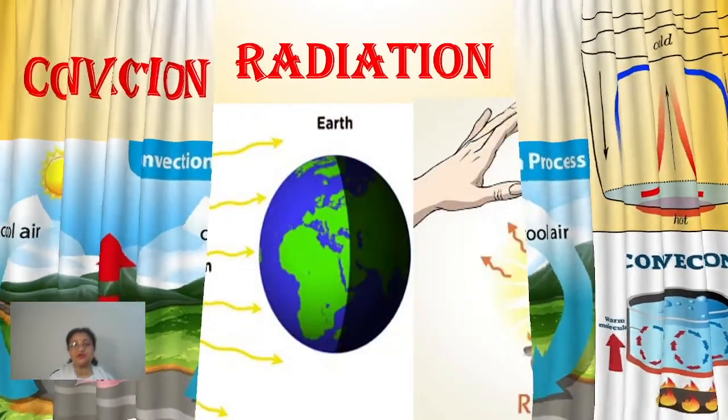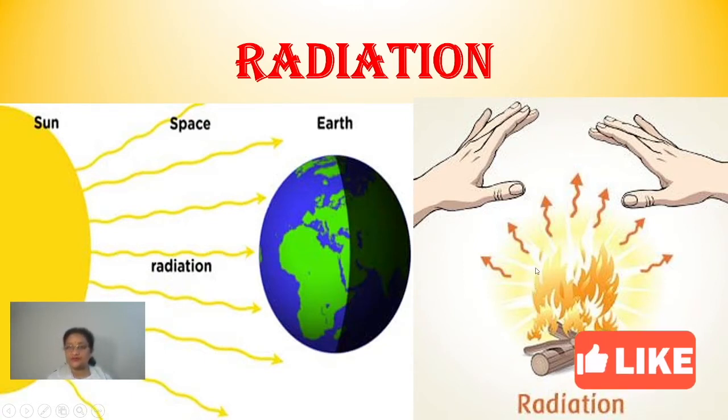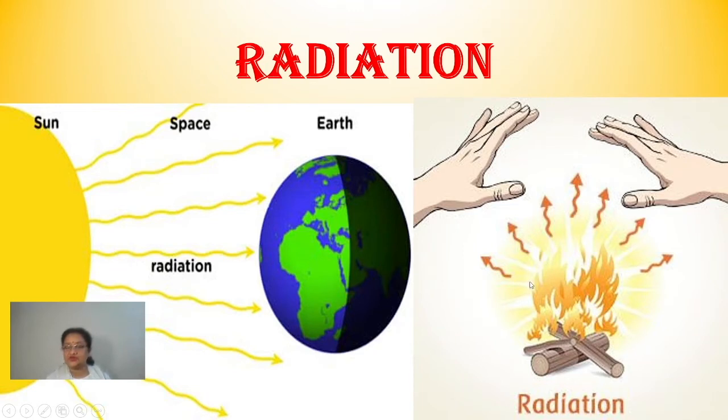Now let's talk about the third one, that is radiation. From the sun the heat is given to the earth, or all around, basically in the form of radiation only, in the form of rays. Or in a simple way, you must have seen at times during winters, we have the heater at our homes, or a fire is there. When we sit at a distance, still at a distance we are able to feel the heat of it.